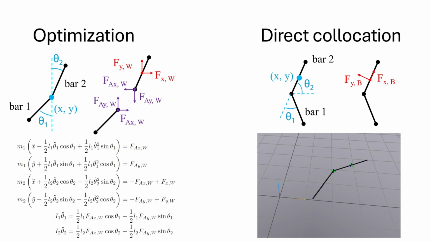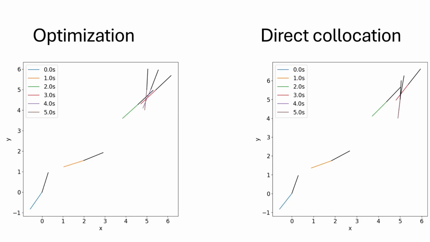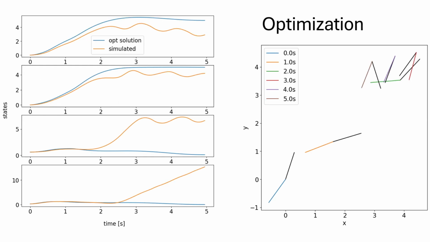I tried both optimization with a hand-written equation of motion and direct collocation with Drake's defined system. After adding constraints for the initial and the final state and the acceleration force limit, and setting the cost to be quadratic, both methods successfully solve it and the result seems great. However, both methods discretize the dynamics, which will cause error.